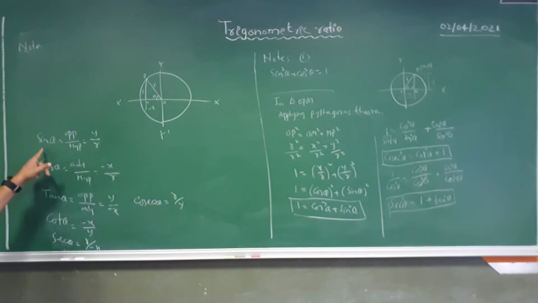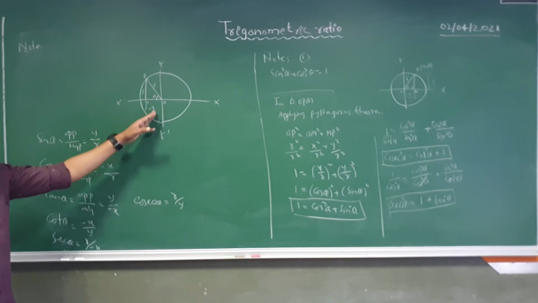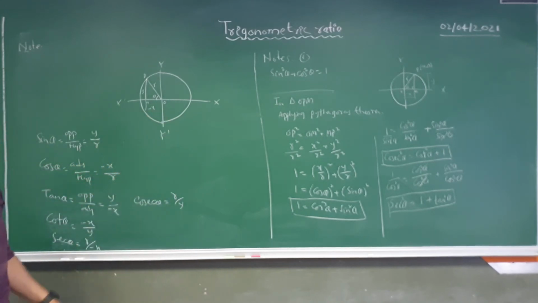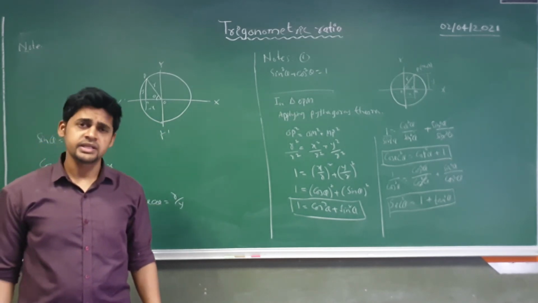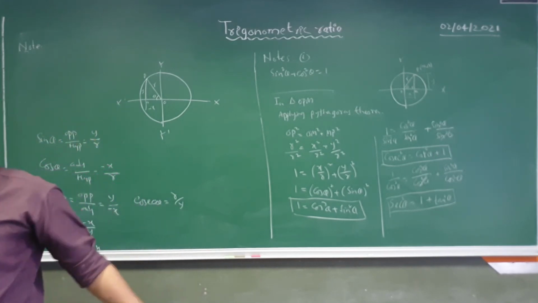So in the second quadrant sin theta and cosec theta will be positive, and the rest of the trigonometric ratios will be negative. Okay, so just note it down, and you can find the third quadrant as well. In the third quadrant tan and cot will be positive. In the fourth quadrant cos and sec will be positive, and the rest of the trigonometric ratios will be negative. Okay, so just note it down.